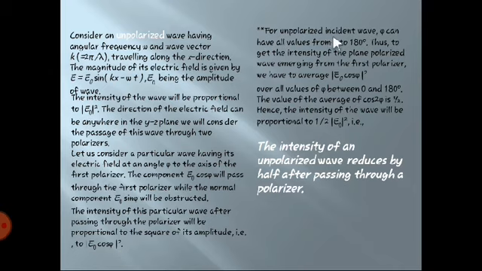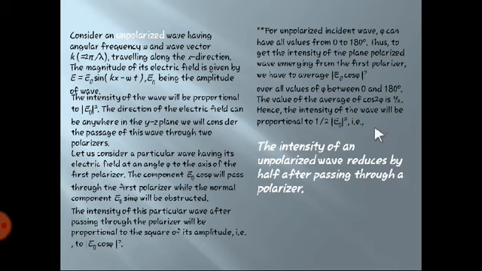For an unpolarized incident wave, phi can take all values ranging from 0 to 180 degrees, with minimum and maximum values. Now we have to take the average of (E0 cos phi) square. What will be the average value? That value will be half. So the intensity of the wave will be proportional to half of E0 square.